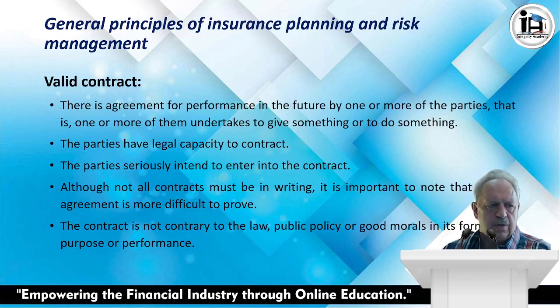Right, what is a valid contract? There is an agreement for performance in the future by one or more of the parties. That is, one or more of them undertakes to give something or do something. The parties have legal capacity to contract. The parties seriously intend to enter into the contract. Although not all contracts must be in writing, it's important to note that an oral agreement is more difficult to prove in court. The contract is not contrary to the law, public policy or good morals in its formation, purpose or performance.